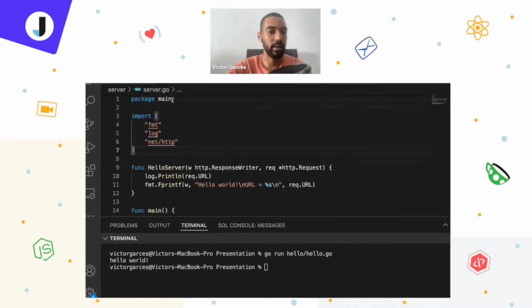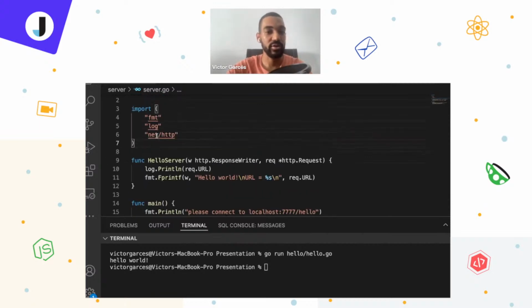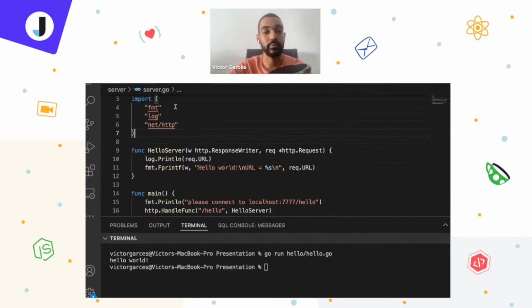Here again, package declaration. I know that you're a master with that already. Here are the imports. Now I'm using 2 different packages. The log, because it's a best practice to log the information or what's going on in our services, just to know if we have a problem or an error or something. And the HTTP package. All these come from the standard library. Just take that into consideration for later reference.